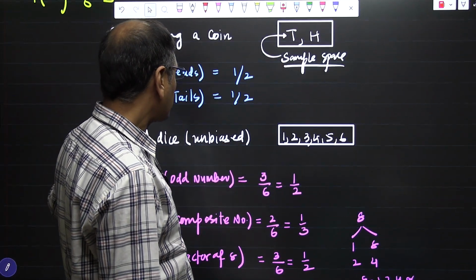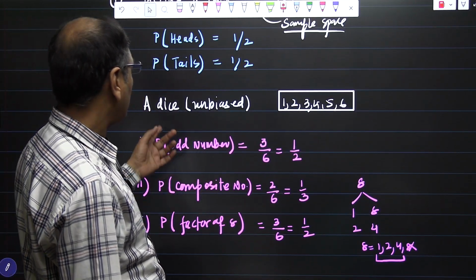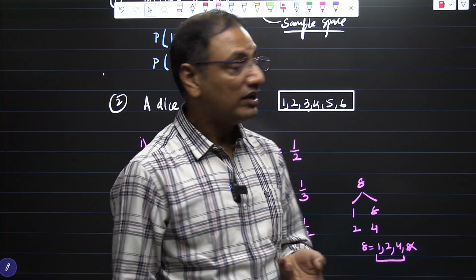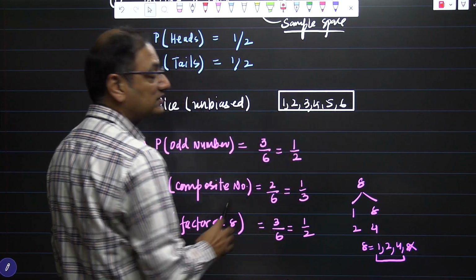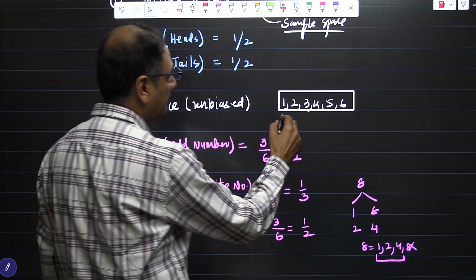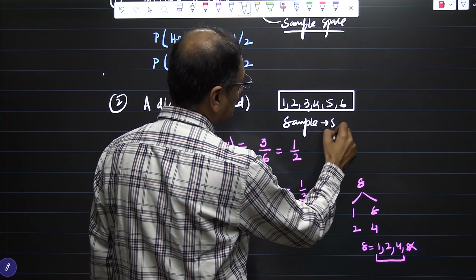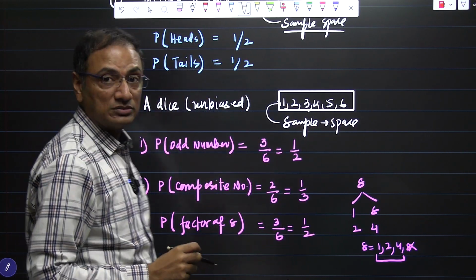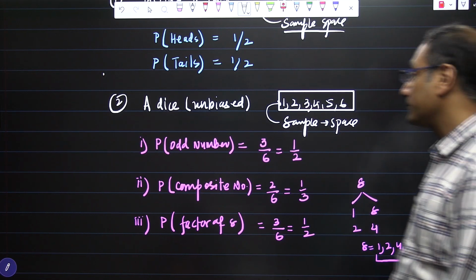On the other hand, if you are looking at the dice, when you roll a dice, what are the possible outcomes we can have? The possible outcomes we can have are 1, 2, 3, 4, 5, 6. There are 6 possible outcomes. Hence the sample space when the die is rolled has 6 values, which is the maximum possible outcomes we can have.